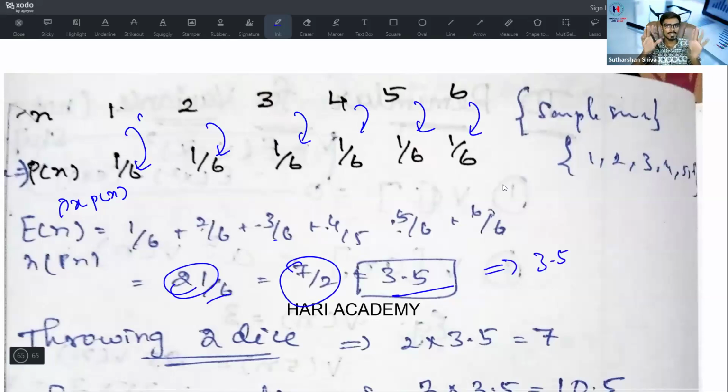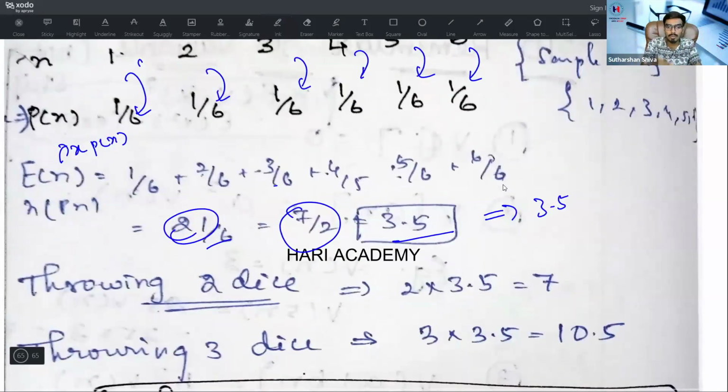So from this, what we are trying to conclude is that by throwing a die, our E of x is 3.5. What if throwing 3 dice? 3 into 3.5. What if throwing 4 dice? 4 into 3.5. Because the single die sample space gives the mean for all of these, we'll just simply multiply. Throwing a single die, we get 3.5.